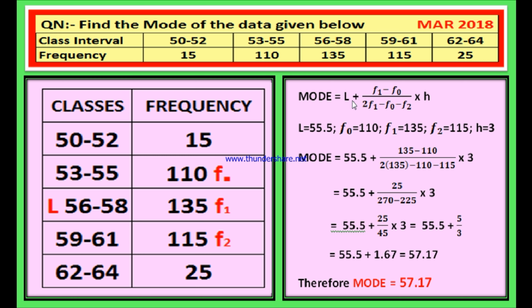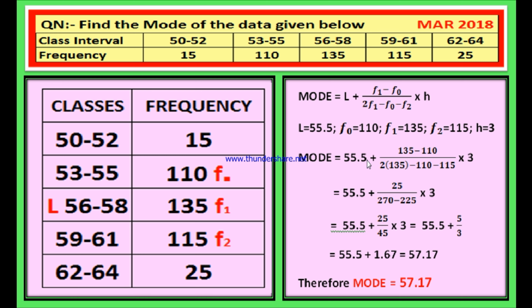Now substitute these values in the formula. Mode is equal to 55.5 plus (135 minus 110) by (2 into 135 minus 110 minus 115) into 3.